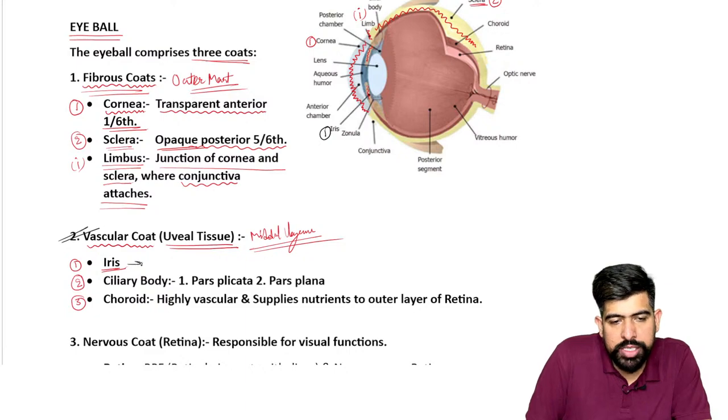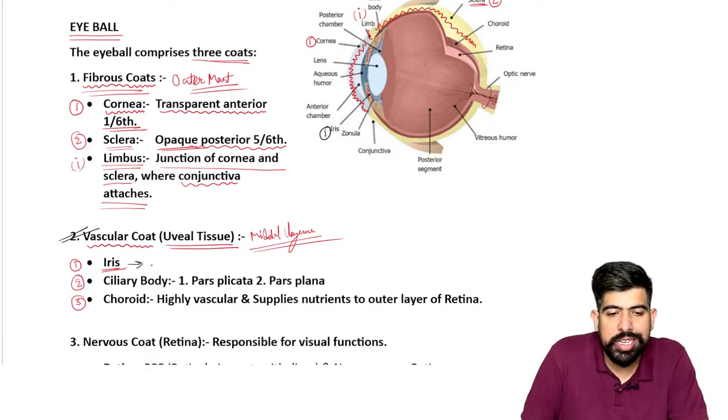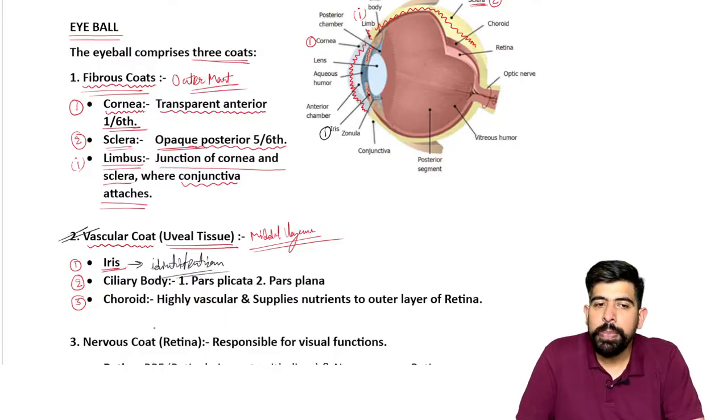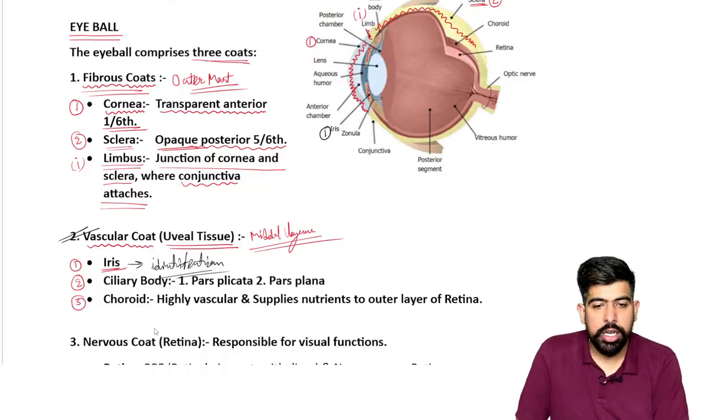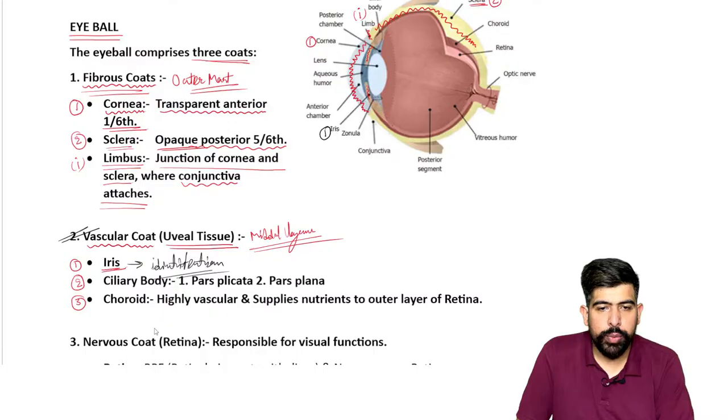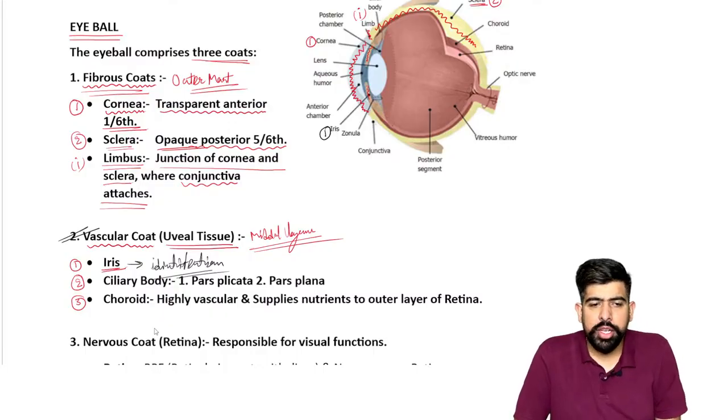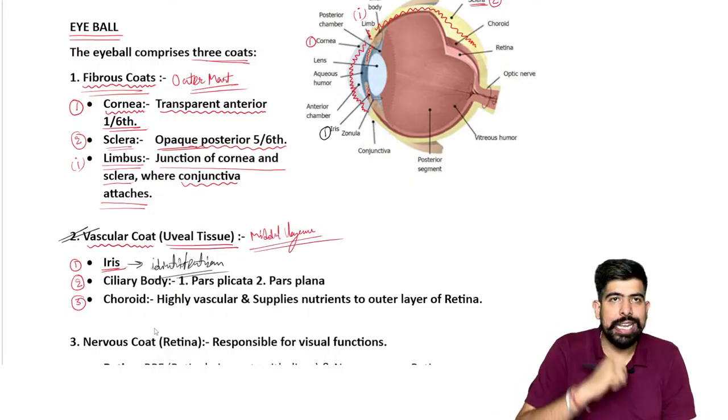And what is the use of this iris? Please remember about it. It is a colorful structure, so it is used for identification. I hope you can study this identification in your FMT also. And I hope you remember, guys, you all are Aadhaar card holder Indians, right? When you got your Aadhaar card, they took your iris scan over there, right?